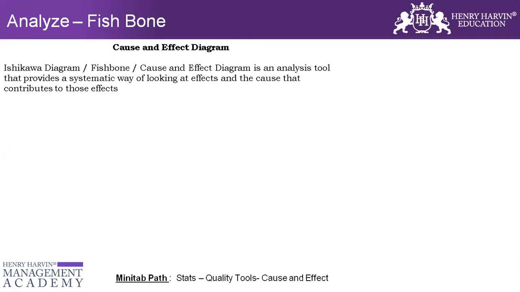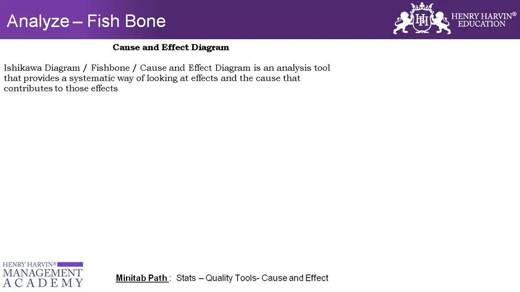Another piece of information I want to give you all is that there are 3 names for the fishbone diagram. Another name is cause and effect diagram because we are identifying the cause, and it is also known as Ishikawa diagram. Why Ishikawa?